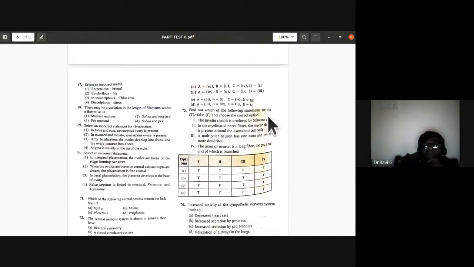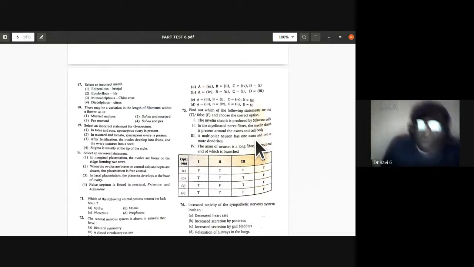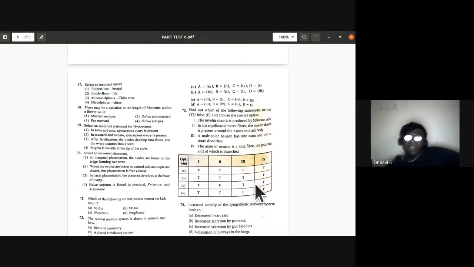Find out which of the following statements are true or false and choose the correct option. The myelin sheath is produced by Schwann cells. In the myelinated nerve fibers, the myelin sheath is present around the axons and cell body. A multipolar neuron has one axon and two or more dendrites. The axon of a neuron is a long fiber, the distal end of which is branched. So the third statement is correct.